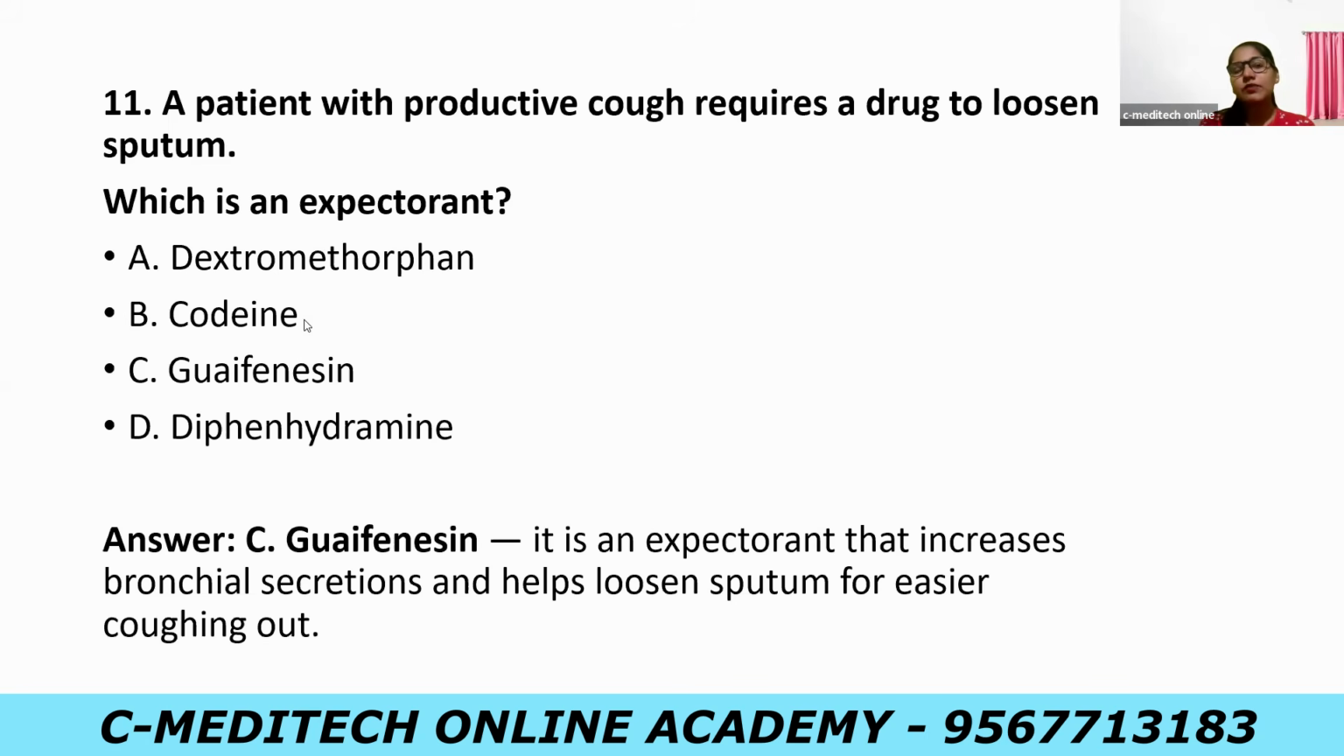Dextromethorphan and codeine are central acting; they mainly act by suppressing the cough center and are given mainly for dry cough. Diphenhydramine has antihistaminic property and is mainly used to reduce cough due to allergy. So in this case, we can give guaifenesin. It is an expectorant that increases the bronchial secretions and helps to loosen the sputum, making it easier to expel. So the answer is guaifenesin.